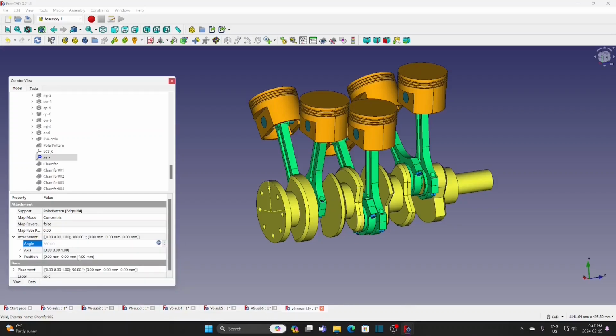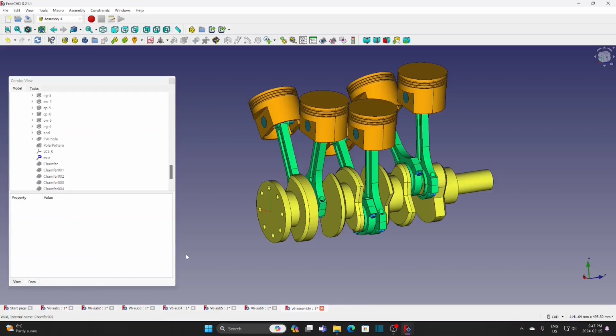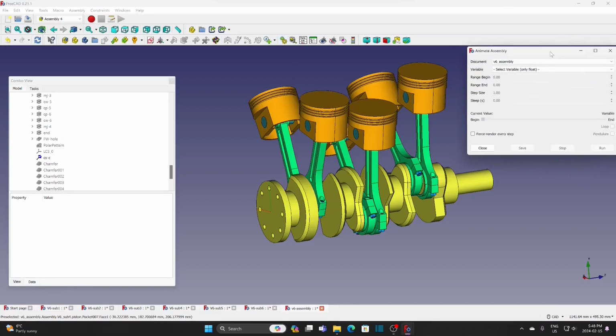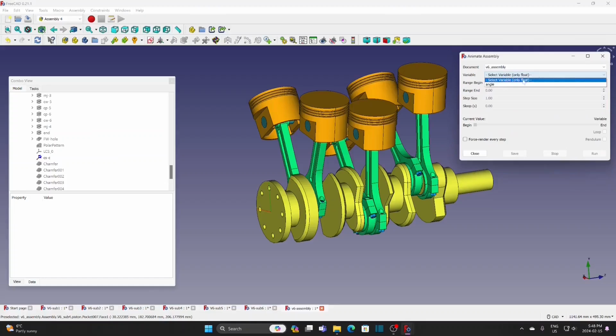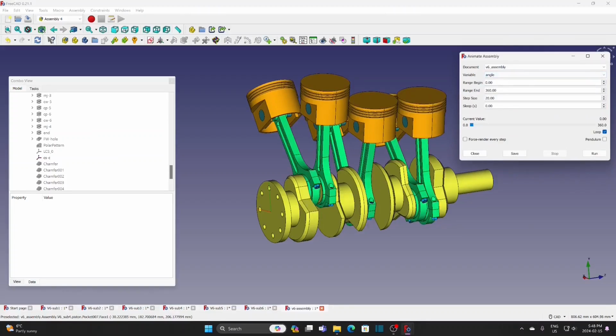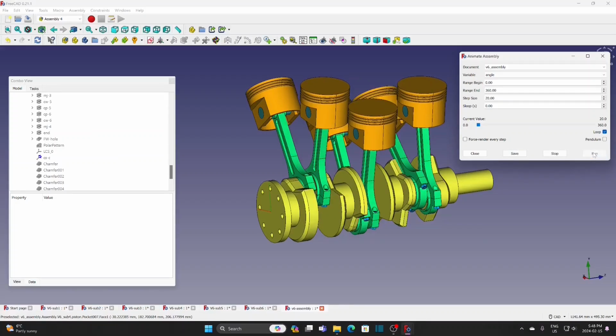As I set the angle as 90 degrees, so there's 90 degree difference between the crankshaft and the first connecting rod. The angle at the crankshaft LCS will be minus 90 degrees or plus 270. Run the animation from 0 to 360.